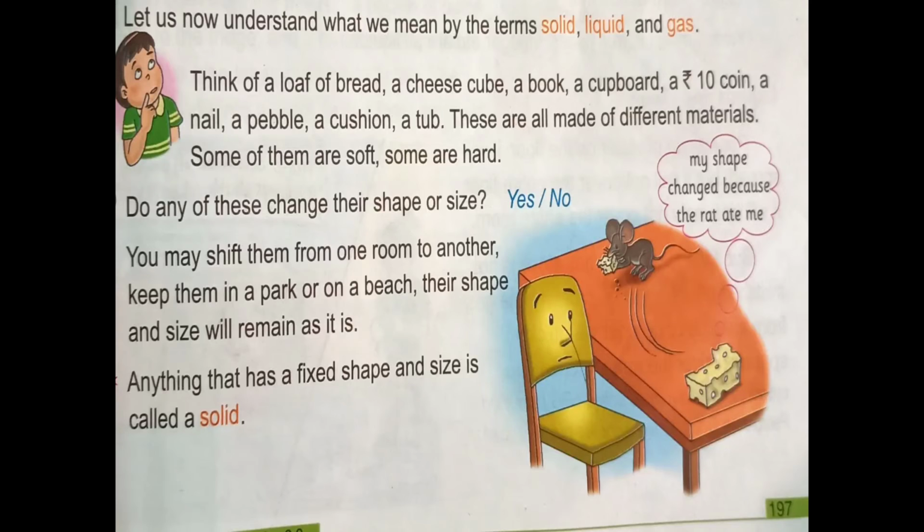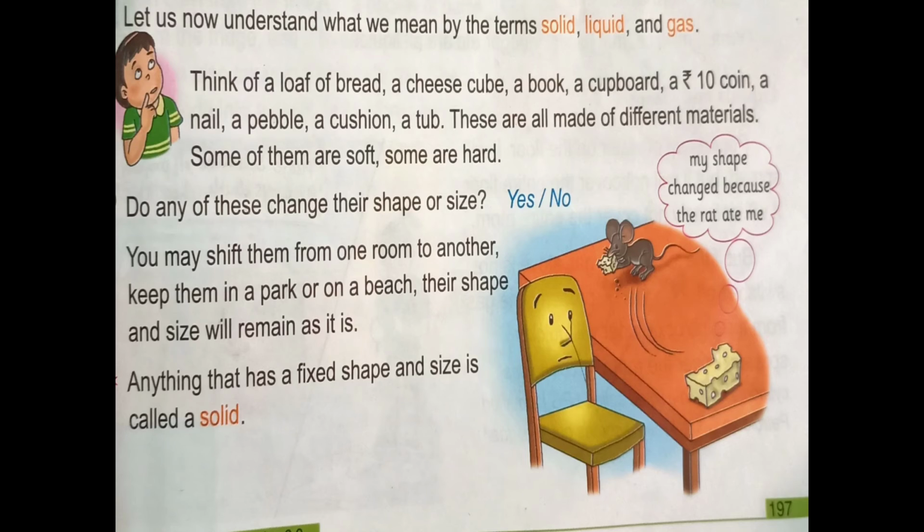Let us understand what we mean by the terms solid, liquid and gas. Think of a loaf of bread, a cheese cube, a book, a cupboard, a rupee 10 coin, a nail, a pebble, a cushion, a tub. These are all made up of different materials. Some of them are soft and some of them are hard. Do any of these change their shape or size? Yes, the cheese changed its shape because the rat ate it, no?